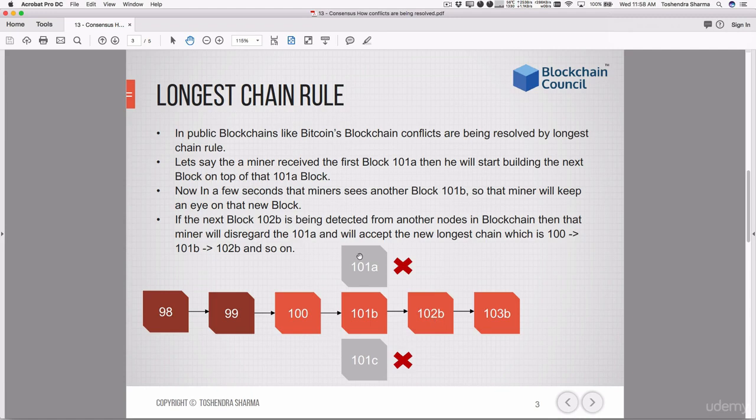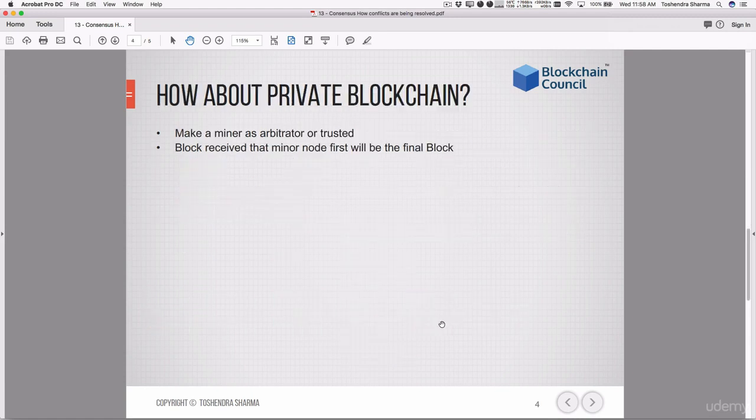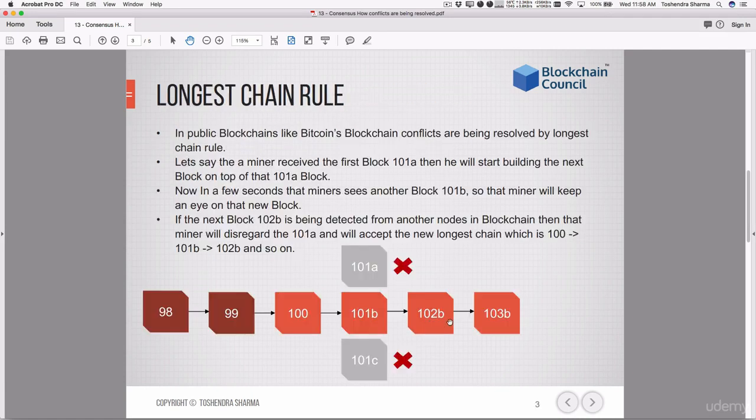He will switch to 101B and continue building on top of this block. So this means that the particular miner who received 101A in the beginning will now switch to this branch and will discard this particular block.